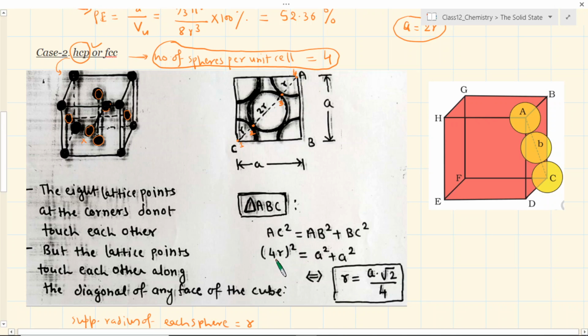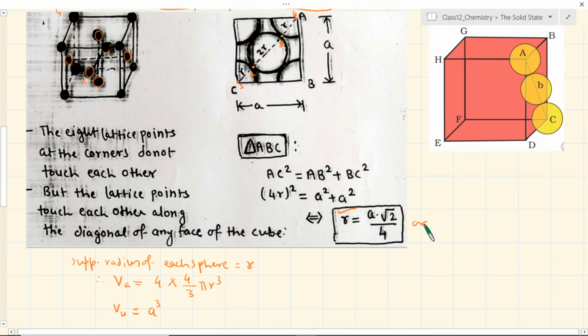So you can very easily say that therefore R is equal to, if you sort this out, because here you have 2A square first, and then if you take the square root of this, it will be A into root 2 divided by 4, that is equal to R. So the R value you have established, or you can say that A value in terms of R is 4R divided by root 2.